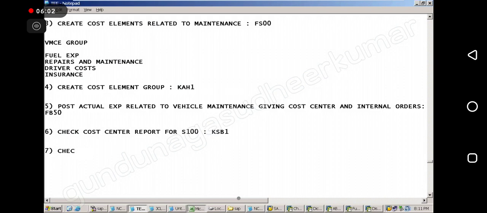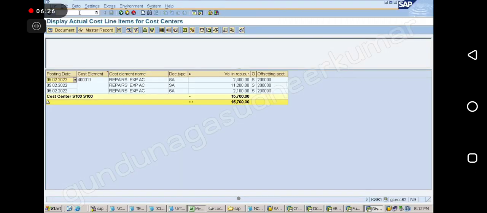Next, check for internal order reports for trucks. What is the T code? KOB1. Hold on. Okay, KOB1. So now let us see whether we have the required information.